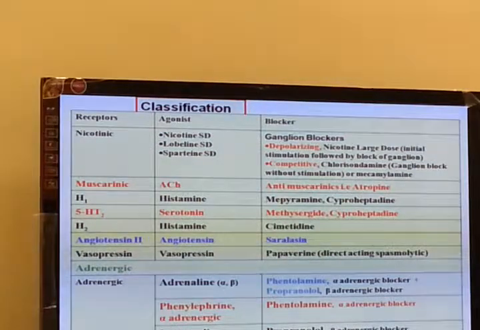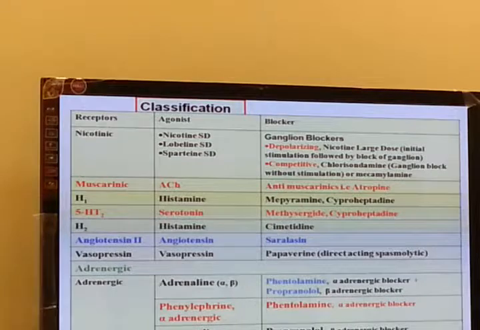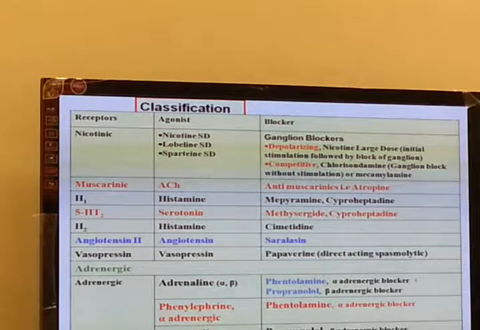Any muscle relaxant? Muscle relaxants are antagonists of nicotine. That is called a depolarizing agent or neuromuscular blocking agent. Nicotine itself is an antagonist at its receptor.